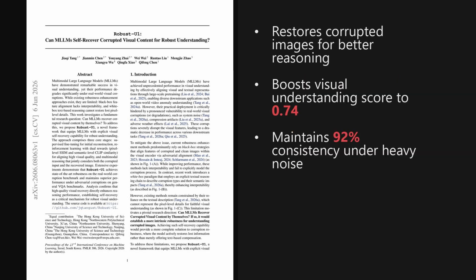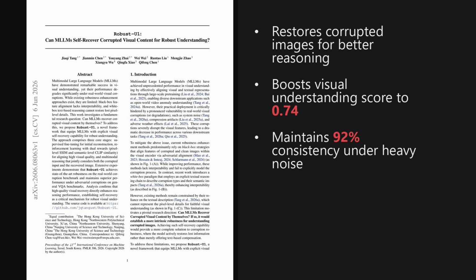I'm Alex. A paper trending on Hugging Face this week, published on June 6, 2026, which is exactly a week ago today, tackles a massive bottleneck in computer vision. The paper is titled Robust-U1. Can multimodal large language models self-recover corrupted visual content for robust understanding?